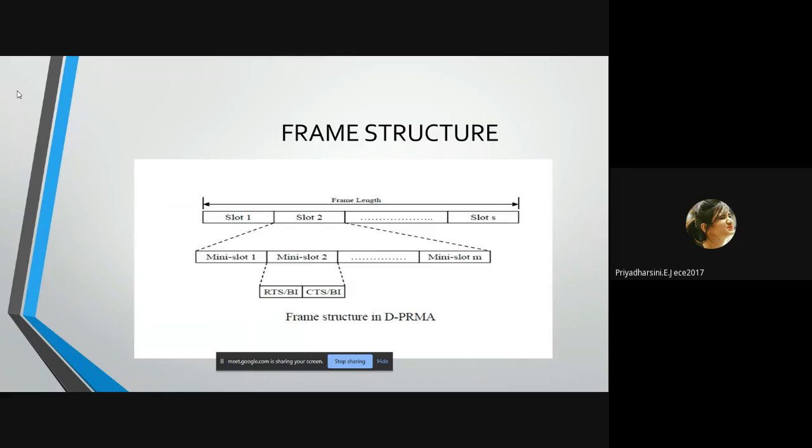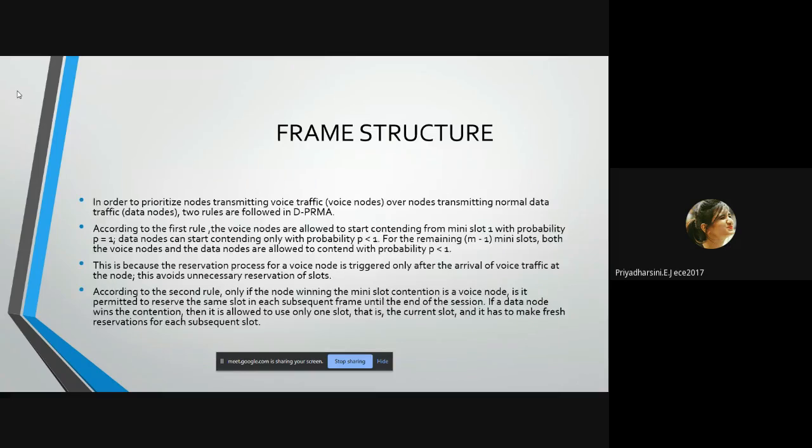The RTS-CTS exchange mechanism taking place in the reservation process helps in satisfying requirement 1. A node that wins the contention in mini slot 1 starts transmitting immediately from mini slot 2. Any other node that wants to transmit will find the channel to be busy from mini slot 2. Since an RTS can be sent only when the channel is idle, other neighboring nodes would not contend for the channel until the ongoing transmission gets completed. This is the frame structure, and these are some of the important points in the frame structure.